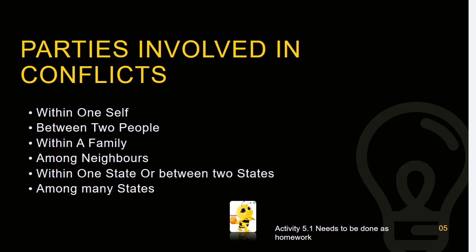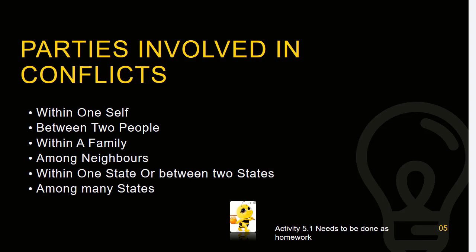What they mean by saying within oneself is it could be an individual person who believes in certain ideas and wants to fulfill them. When he or she tries to fulfill his or her own dreams, then sometimes there could be conflicts because other people around may not agree with those decisions or ideas.